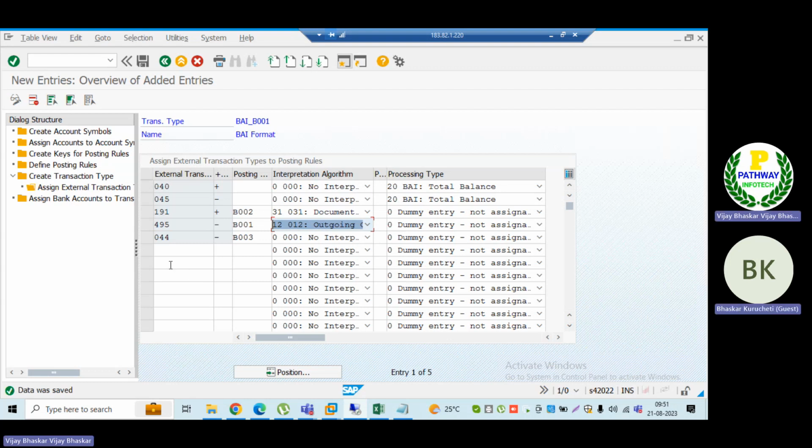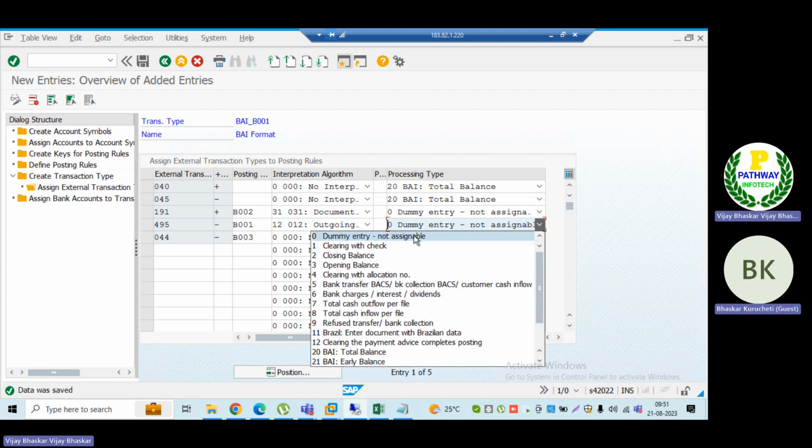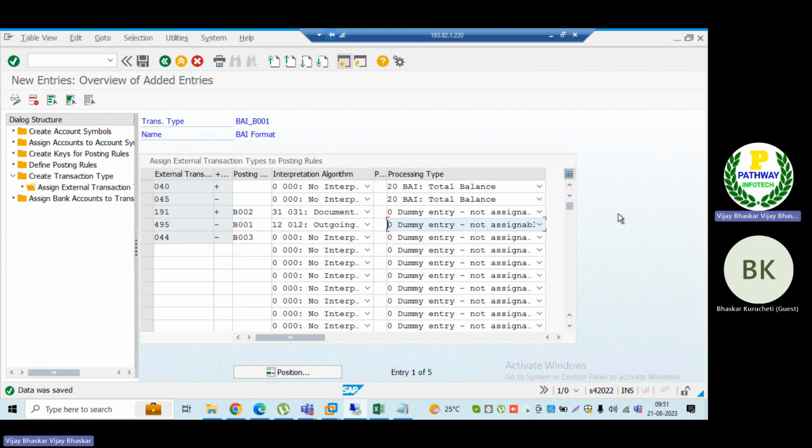Sir, what about the processing type? Now we have seen it only for total balances, but for the remaining ones you can keep it as dummy. This does not require anything. Most of the cases it will be dummy only. Sir, one more question. Yes, please go ahead.